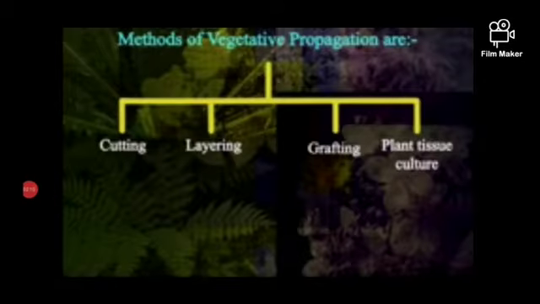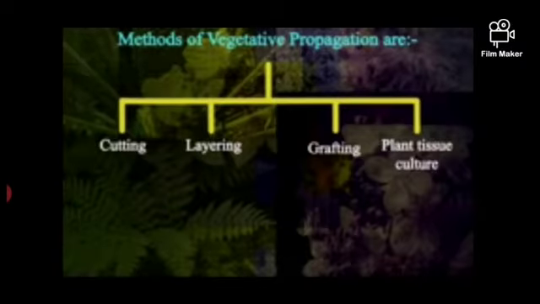Some of the advantages of vegetative propagation. Plants raised by vegetative propagation can bear flowers and fruits earlier than those produced from seeds. Such methods also make possible the propagation of plants such as banana, orange, rose and jasmine. Another important advantage is that all plants produced are genetically similar enough to the parent plant to have all its characteristics.